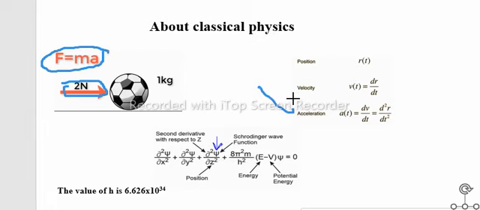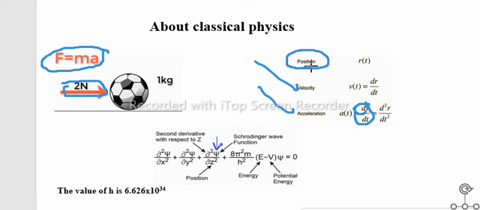And can we find out its velocity? Yes, obviously we can find out because acceleration is equal to the change in velocity with respect to time. So from dv upon dt we can find out the velocity. We can also find out the position through d square x upon dt square.